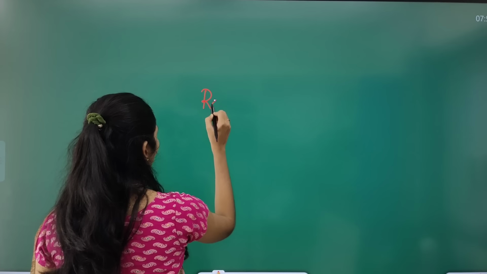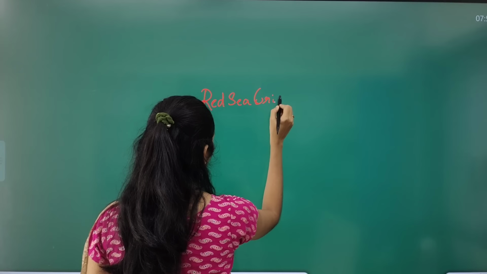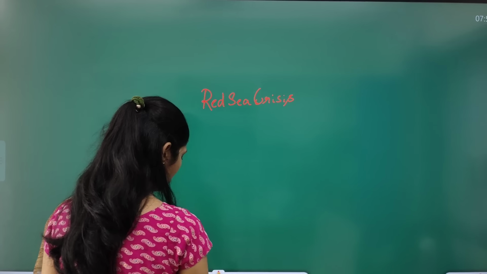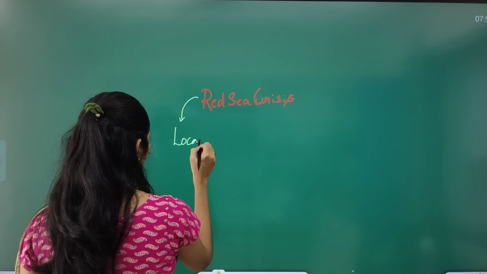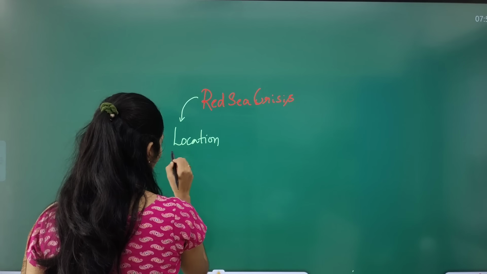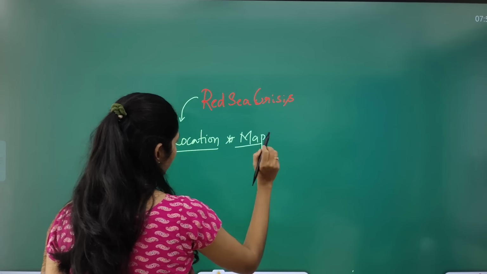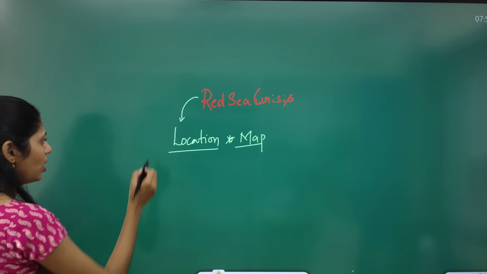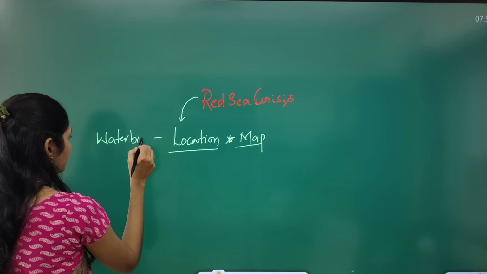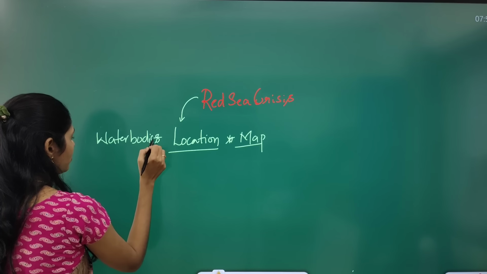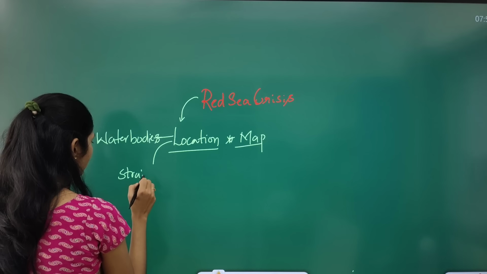So this article is talking about the Red Sea crisis. What are the things that you have to see? You have to see the location of this Red Sea. There is a high chance of getting a map-based question on this Red Sea this year. And here you have to see the water bodies present nearby, and you have to see important straits.